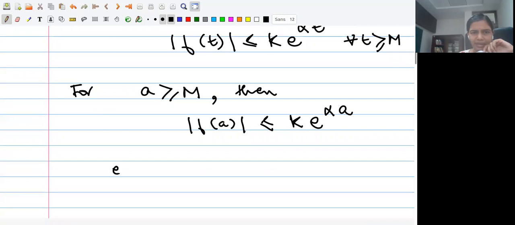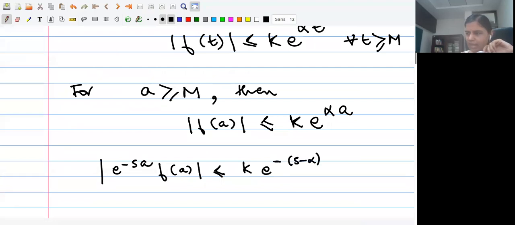And what am I interested in? We are interested in e to the minus sa f(a). So this is going to be bounded by K times e to the minus (s minus alpha) a. Correct? And now as a tends to infinity, this term goes to 0 whenever s is bigger than alpha.